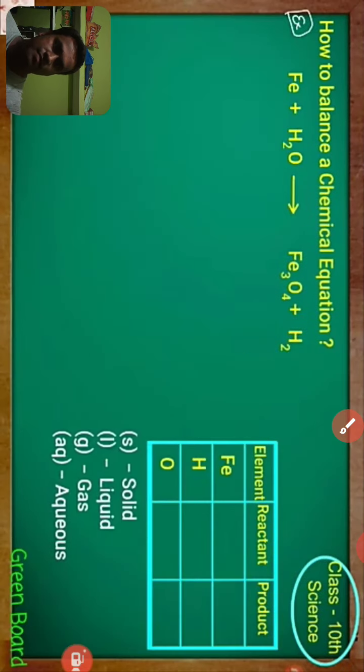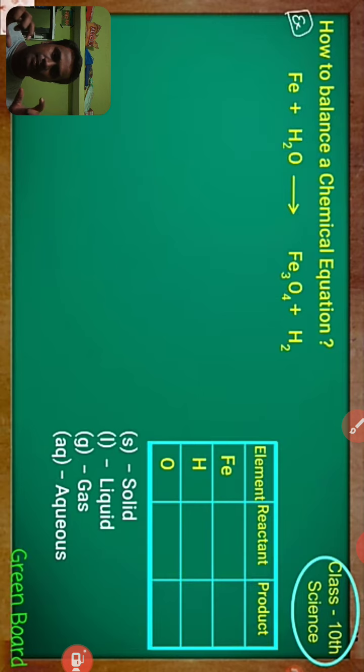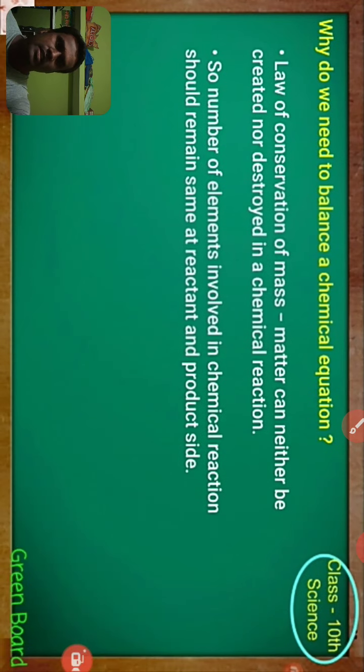Next, while writing any chemical equation, we have to balance it, or write that equation in proper manner. This means the reactants and products involved in that reaction should be written correctly in their symbolic form along with their physical states. I think you are familiar with that. So next, let's move on to another one.